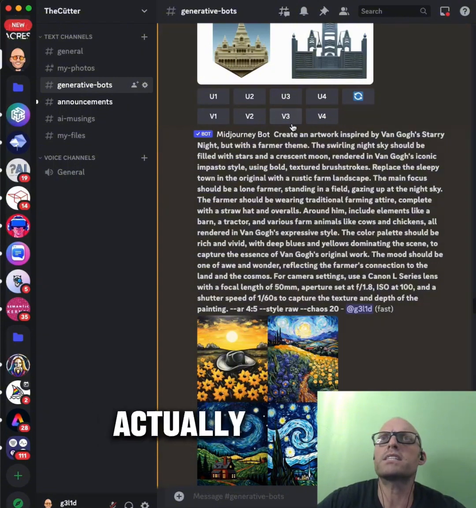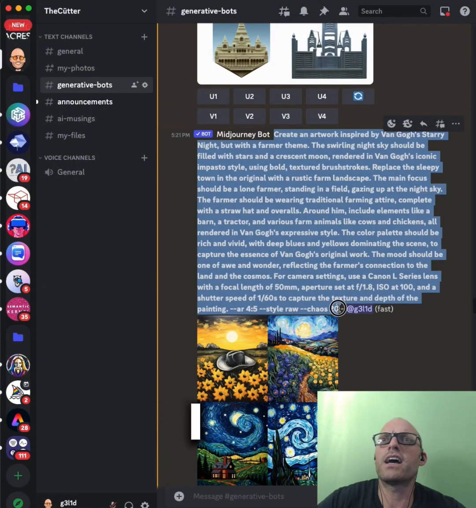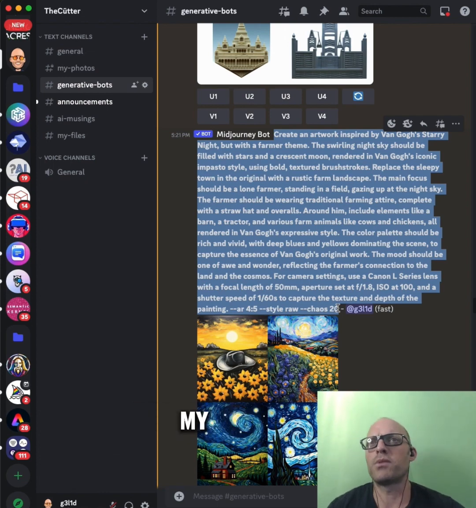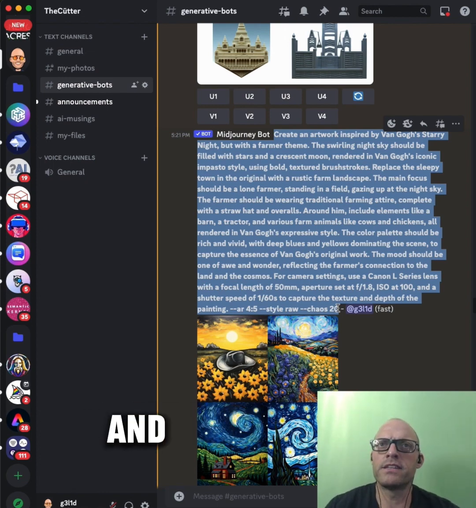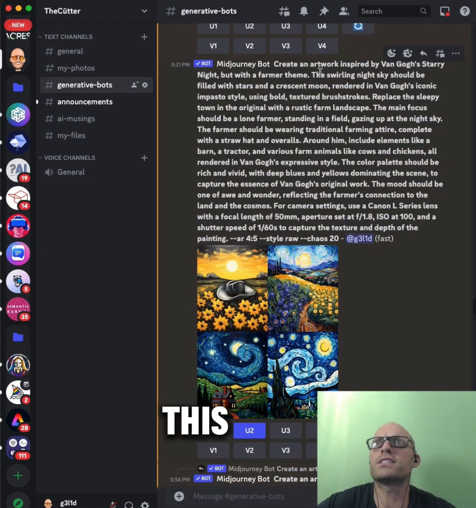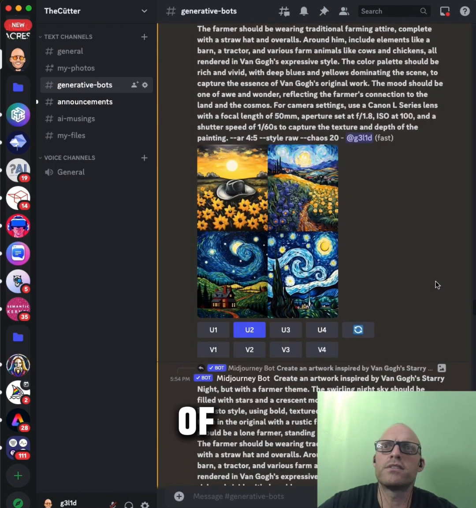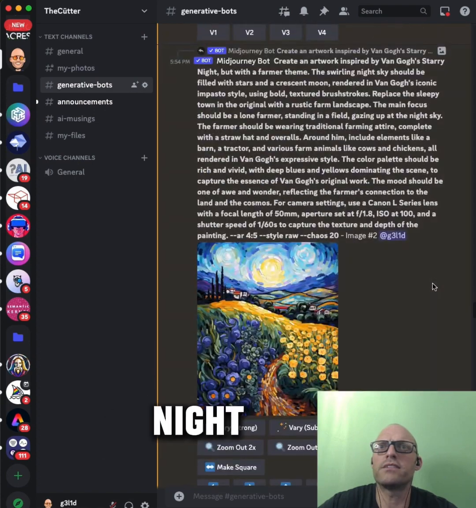I was demonstrating Midjourney and AI to my mother-in-law, and this is what we came up with that might demonstrate it. Van Gogh's Starry Night, but with a farmer theme. It has some farm, and you can see there are elements of Van Gogh's Starry Night.